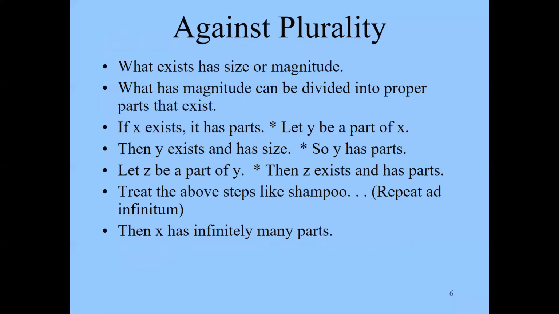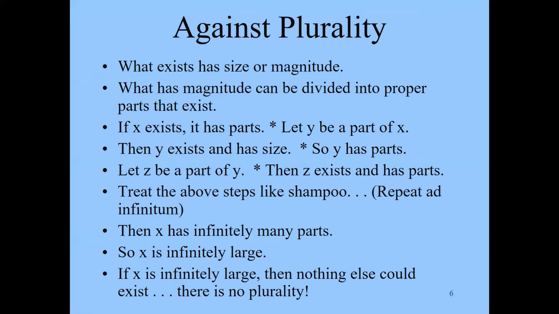So X has infinitely many parts. But that would mean, says Zeno, that X is infinitely large. If it has infinitely many parts, it has to be infinitely large. And if X is infinitely large, then nothing else could exist. Right? There's no room for anything else. It's all X. It's all one, which means there is no plurality.